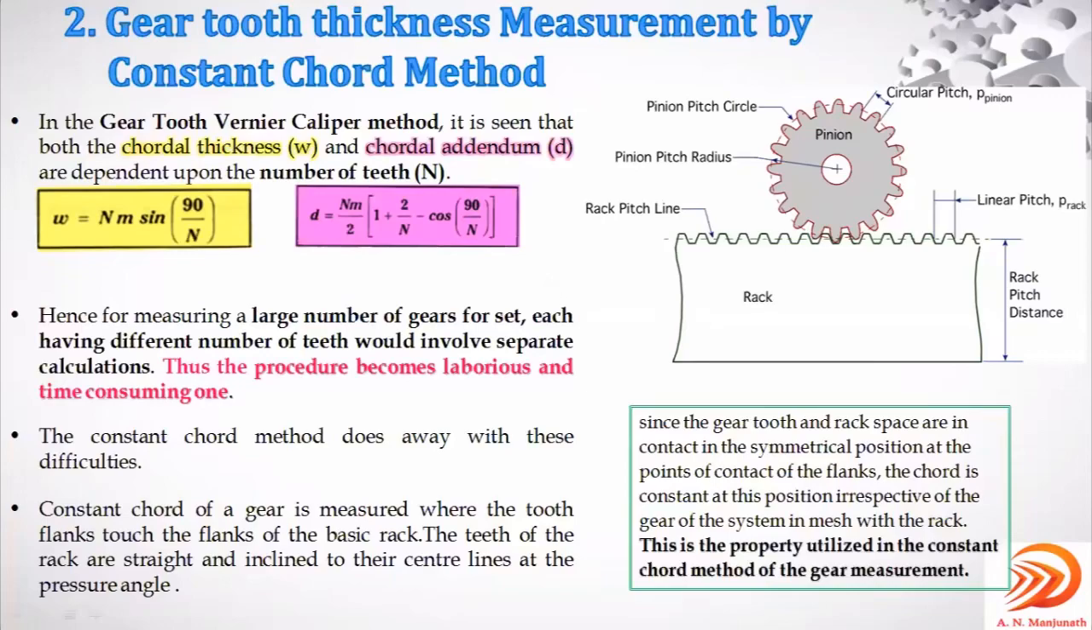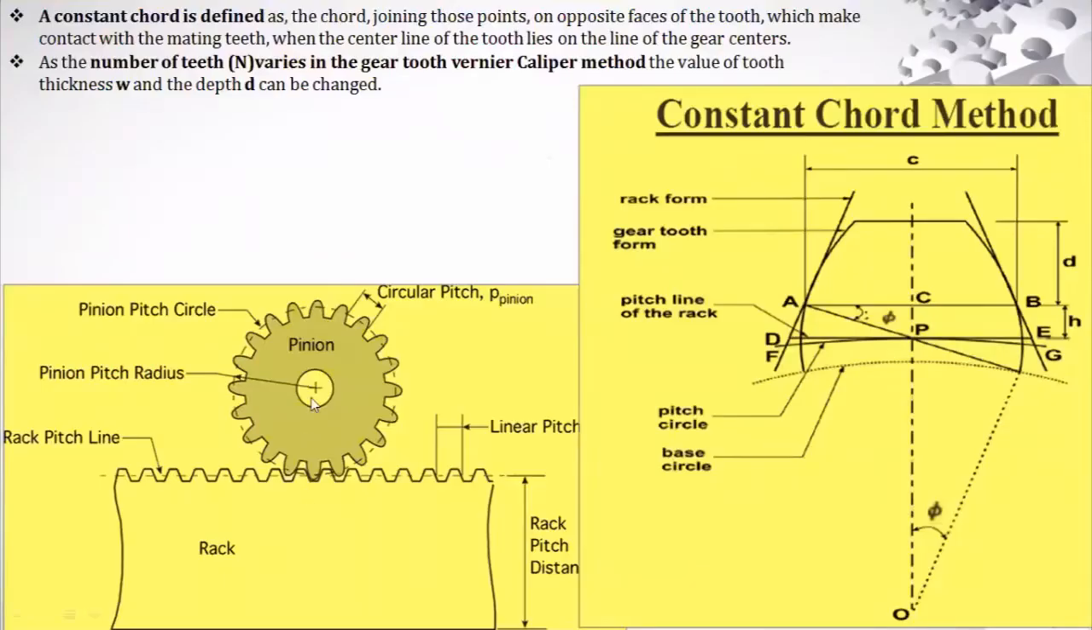You can observe the same image here, the rack and pinion. This is the pitch line of the rack, and this is the pitch circle of the gear. Both come in contact at this point, the pitch point. To get the equation for the constant chord method, they consider the meshing of one tooth with the rack. This is the consideration you can see on this screen.